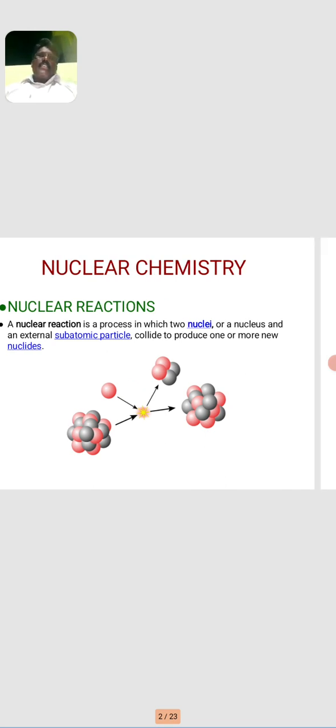Today we discuss a topic in nuclear chemistry. First, we discuss what nuclear reactions are. What are nuclear reactions? A nuclear reaction is a process in which two nuclei, or a nucleus and an external subatomic particle, collide to produce two or more nuclides. This is called a nuclear reaction.